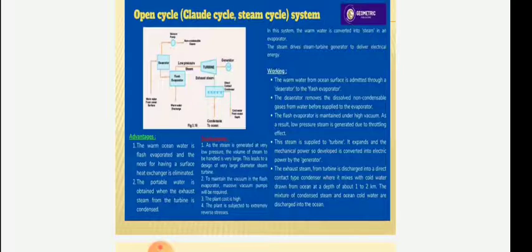Next we are going to see the open cycle system, or Claude cycle system. The figure shows the schematic layout of the Claude OTEC system.